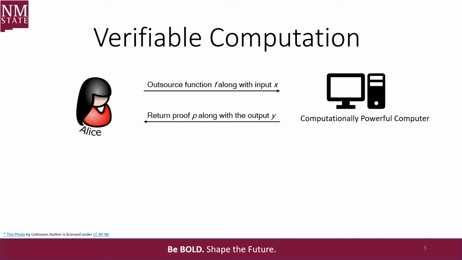Instead, once the result is ready, the powerful computer also sends a proof of correctness along with the result. By doing so, Alice can verify the result faster than re-execution of the whole program.